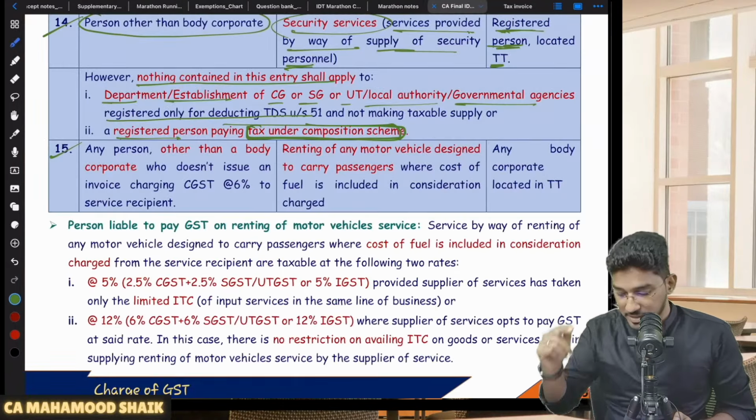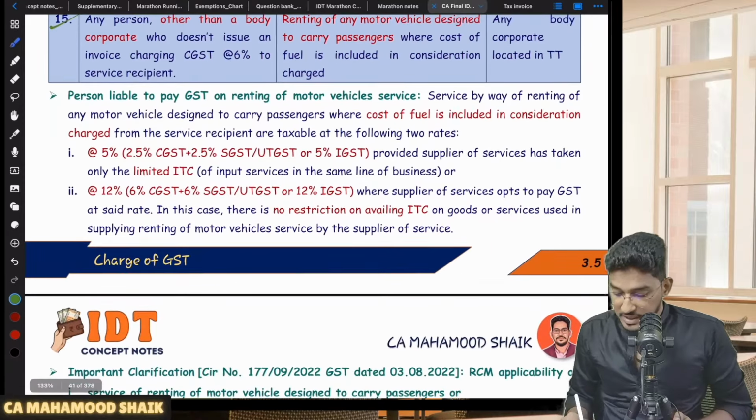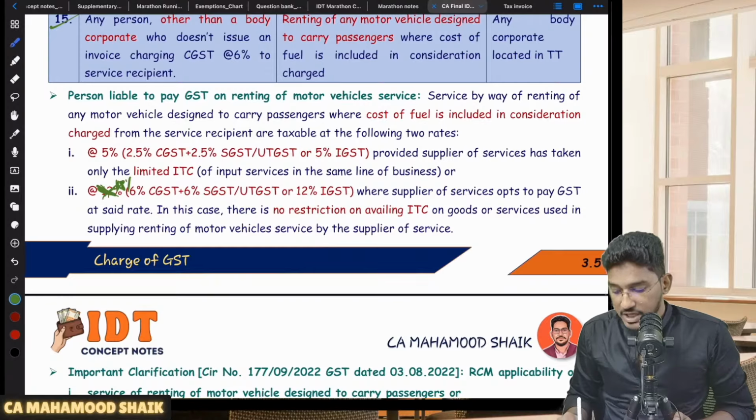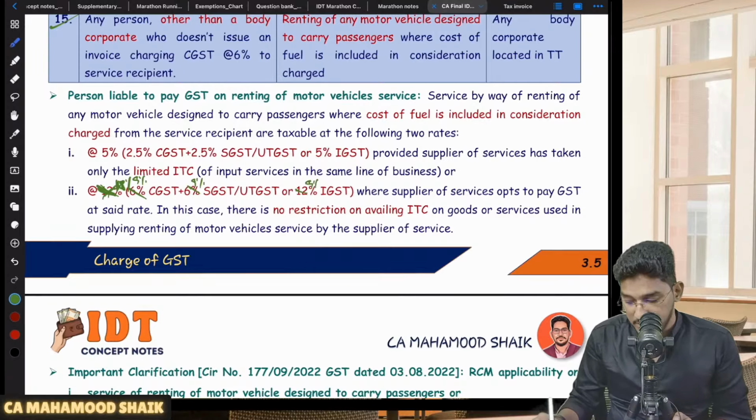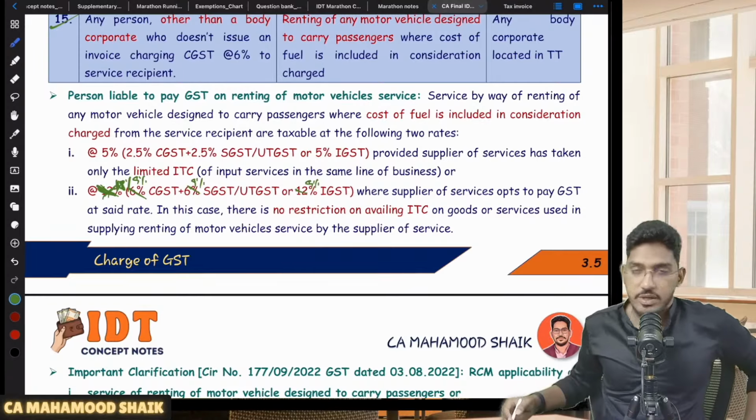This is also the same supplementary issue. If you see, here I have given 12%, but it's not 12%. If he wants to pay the GST under forward charge mechanism, it should be 18%, so 9% CGST, 9% SGST. So this is the only change which you are required to make in your material.